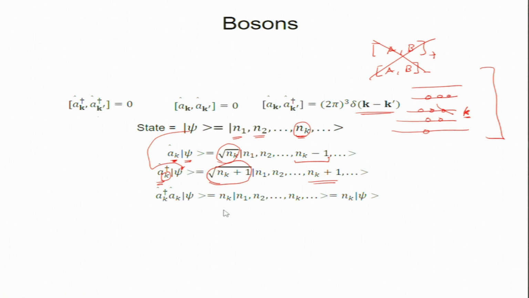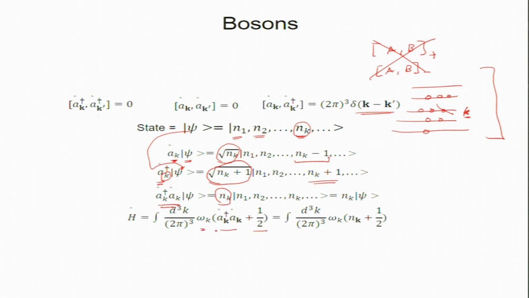And then we have the number operator A_k dagger A_k, which acting on psi will give you N_k for that given state k, and the Hamiltonian is the sum of (A_k dagger A_k plus half) times omega_k. For the Schrodinger equation, omega_k is h bar squared k squared by 2m. So, for the Schrodinger equation we will use k as a state label or substate label. If we call this a state, then these are substates, I mean they are levels of the state. I did this in the last class.